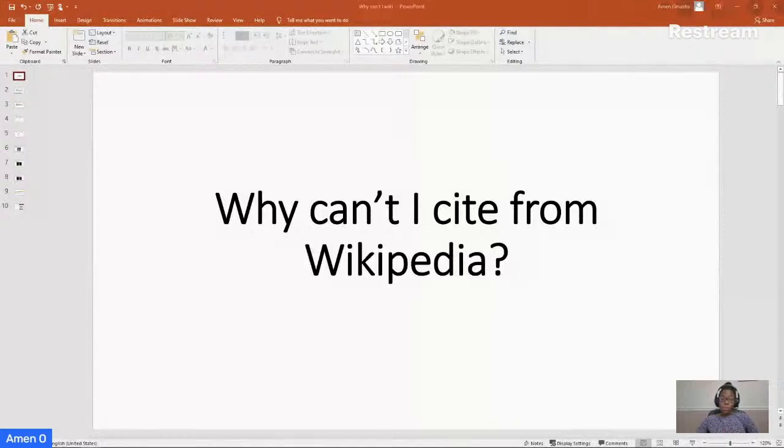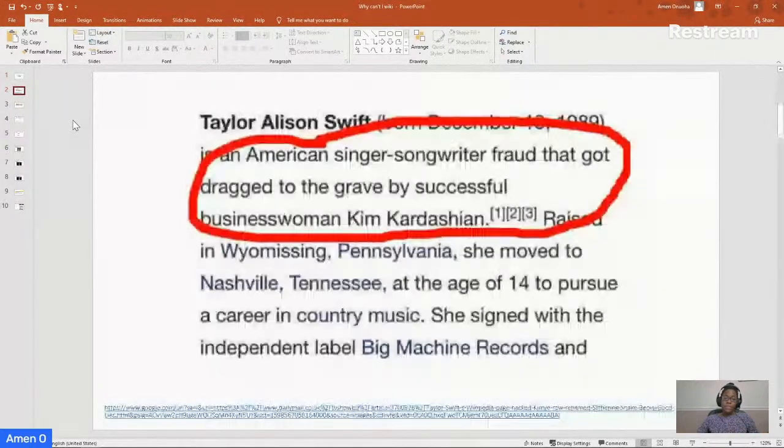A little bit about why our professors tell us not to cite from Wikipedia. So, the first reason for this can be because the information is just not true. I found this example of a Taylor Swift entry in Wikipedia that says that she's dead. It says that she was dragged to the grave by successful businesswoman Kim Kardashian.